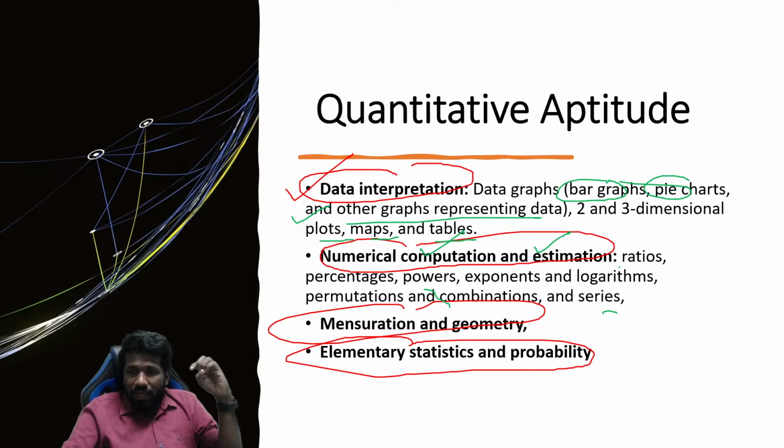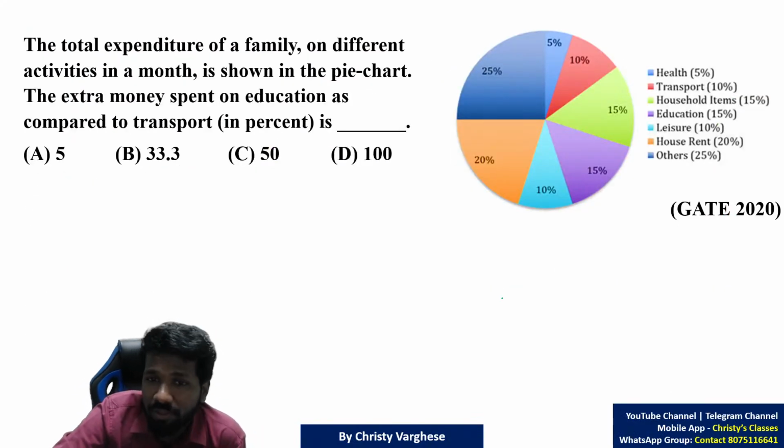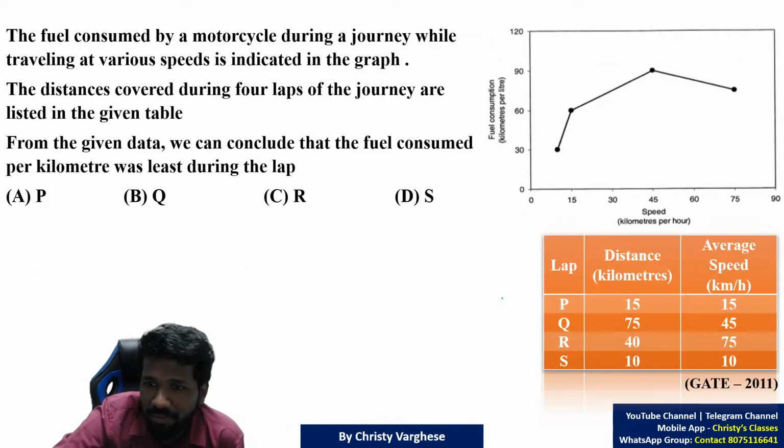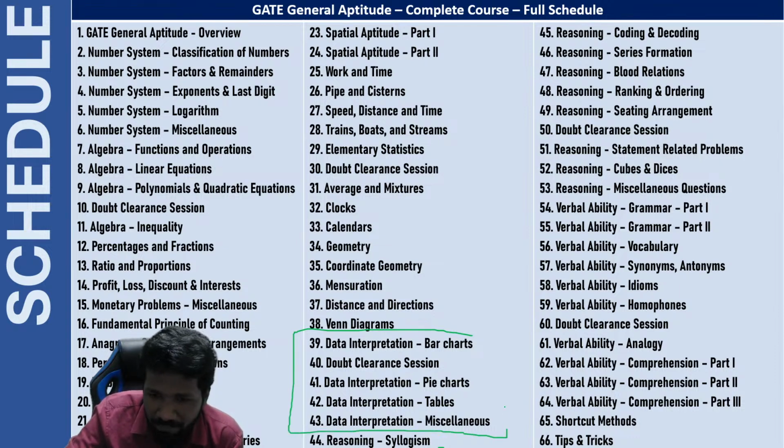There are many areas: ratio, proportion, percentages, powers, exponents, logarithms, permutation, combination, series, etc. So more examples of data interpretation are given here. Pie chart example, table example, line graph example. As I have told, this is an introduction to our course also. Data interpretation ke liye we have allotted 5 lectures.